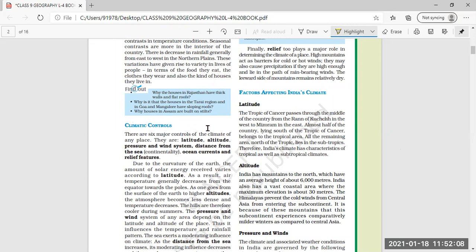In this way also, the houses in Assam are built on stilts, on raised areas, because many times water accumulates on the ground, and that is why they are built on stilts and all.